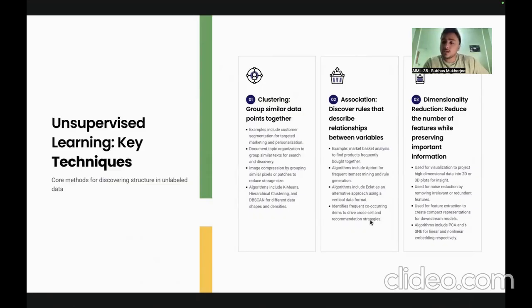It is used for noise reduction by removing irrelevant or redundant features. We remove features that are not really important to a specific task. It is used for feature extraction, to extract important features from the data, which are mostly able to classify or serve our own task. We can use dimensionality reduction for that.